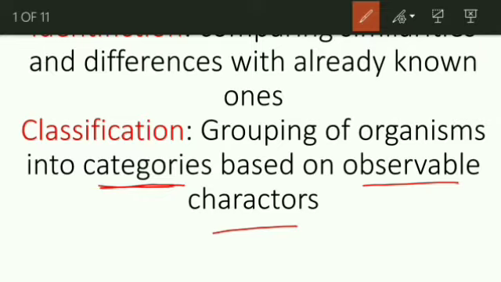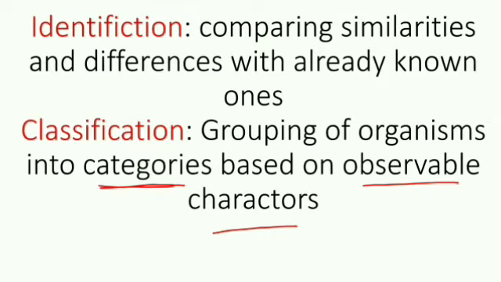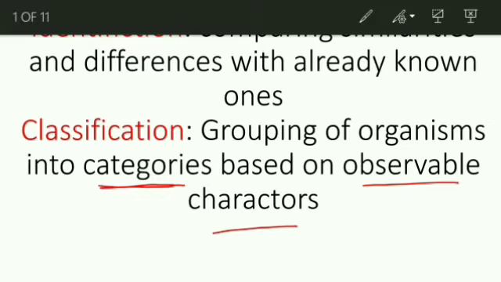Once you classify and make different groups, and a species comes out of somewhere, and you want to identify which group that organism belongs to, how can you do that? You can do that by the similarities and differences of the characters. By that you are able to identify that organism. That is called identification. So classification and identification are both very important in identifying microorganisms.